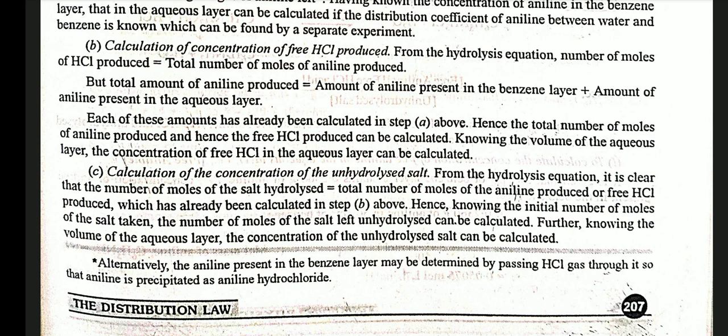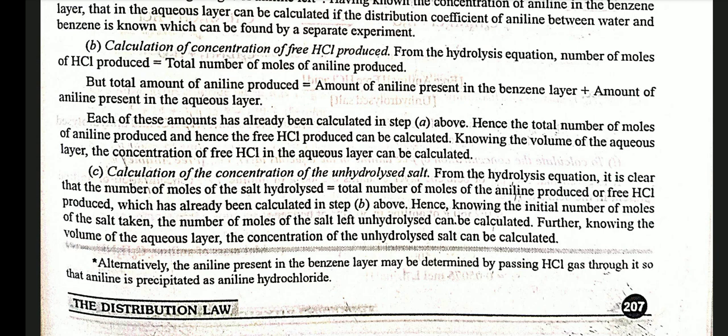Each of these amounts has already been calculated in step A above. Hence the total number of moles of aniline produced, and hence the free HCl produced, can be calculated. Knowing the volume of aqueous layer, the concentration of free HCl in aqueous layer can be calculated.